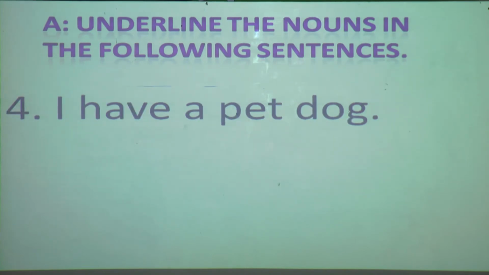Next, I have a pet dog. So what is the noun over here? Yes, name of an animal, that is dog. Have you done in your book? Okay. We'll move on to the fifth one.